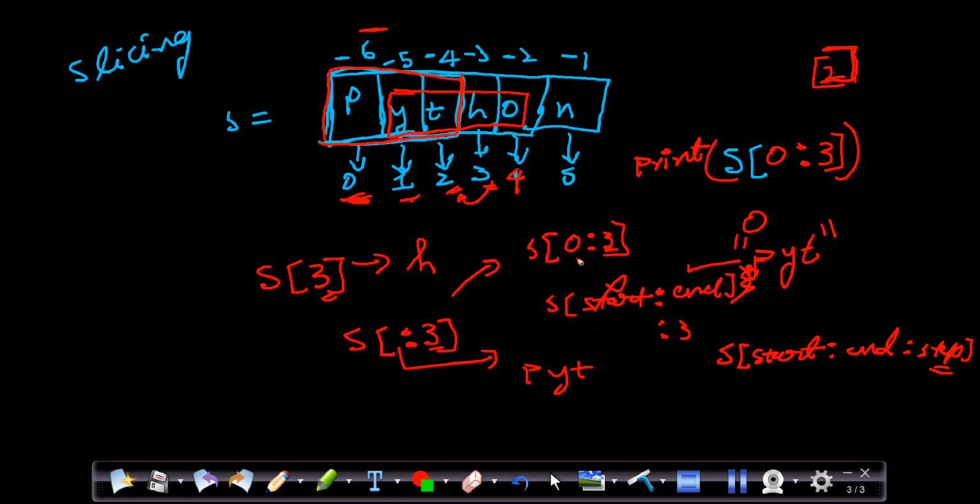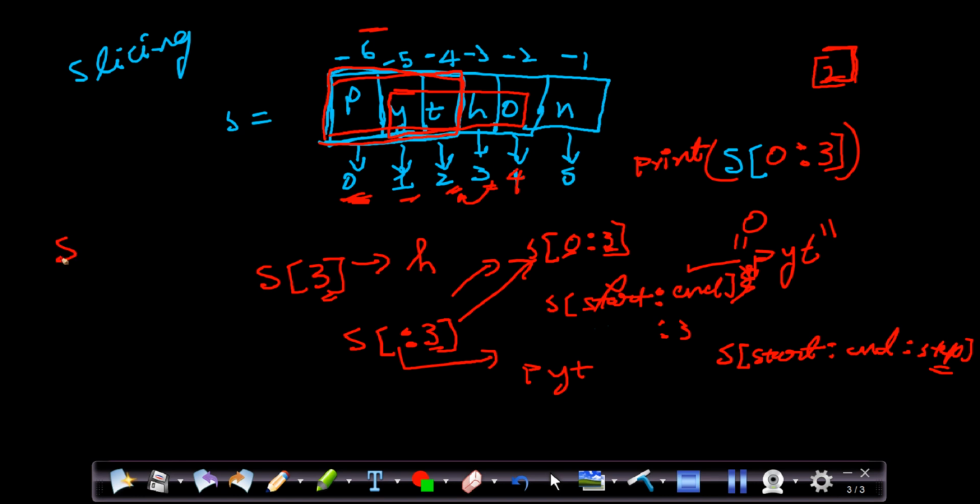End index we have given 3 and start index we have given 0. These two are equal, I said, right? Start index is 0 and end index is 3. So what happens? 3 it will not consider. 3 minus 1, how much? 2, right? Till 2 it will print from 0. So this will print PYT.